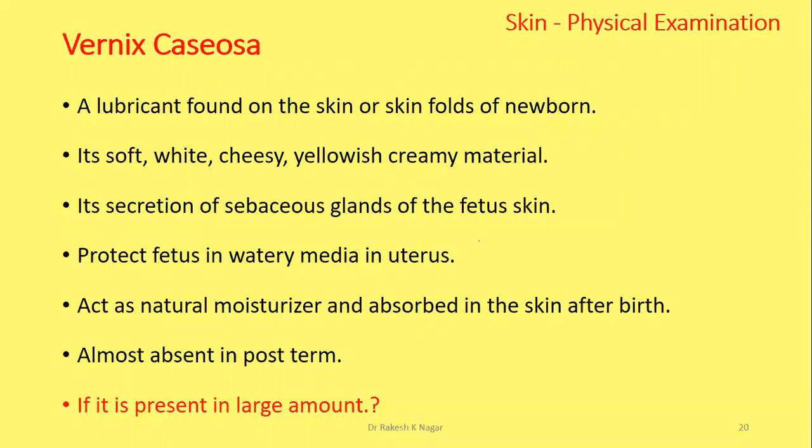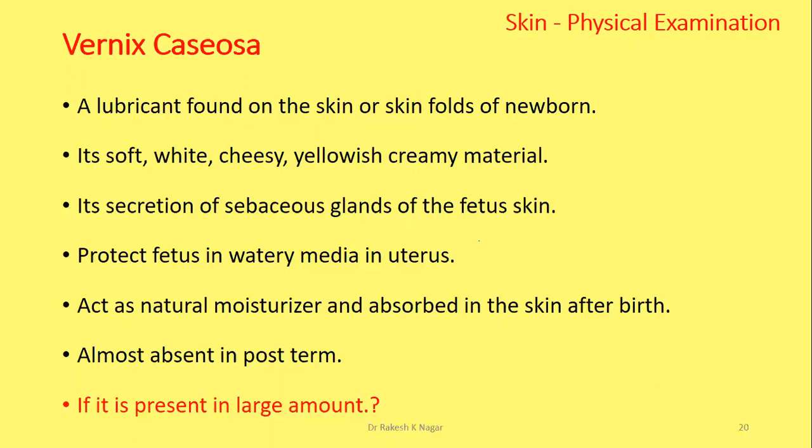It protects the fetus in the watery medium. It acts as a natural moisturizer and is absorbed into the skin after birth, and before birth as the fetus comes to maturity, it is absorbed into the fetal skin.